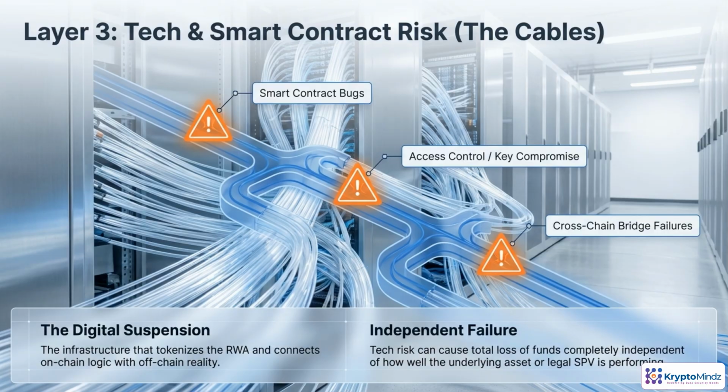Now let's move into the tech layer, where everything can break even if the real assets and legal structure are solid. Think of this as the cables in a suspension bridge. Smart contracts, keys, and cross-chain bridges. Bugs in code, leaked keys, or a failed bridge can instantly drain value. This is independent failure risk. Losses that come purely from infrastructure, not from how the underlying loans, invoices, or SPVs are performing.